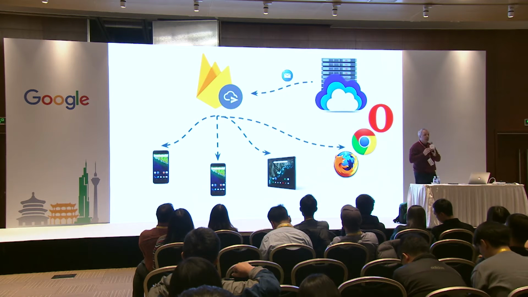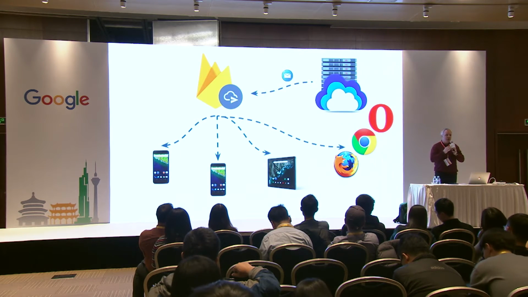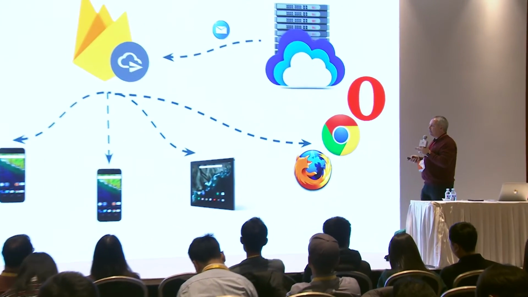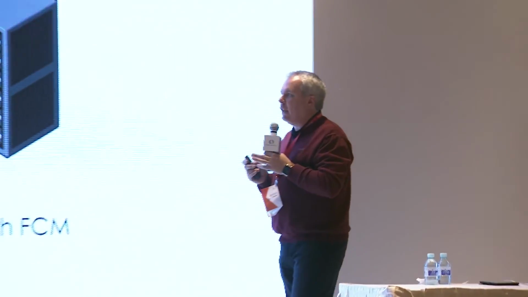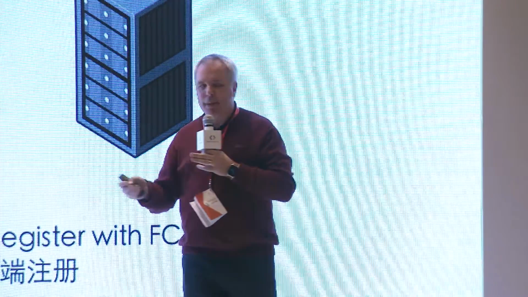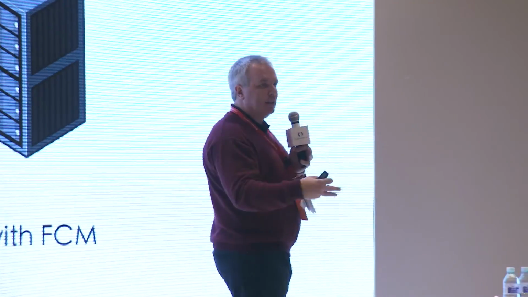As you saw earlier when I was using notifications, I was generating all of my notifications on the Firebase console, and Google were nice enough to build that for me. But with Firebase Cloud Messaging, there's a little bit more that you have to do, and that generally means you have to build an app server yourself. This app server can be very simple, and the reason you need it is that when a user registers with Firebase Cloud Messaging, your app will receive a registration ID that identifies that device. It doesn't identify personal information about the user, but it's used to address that specific device.